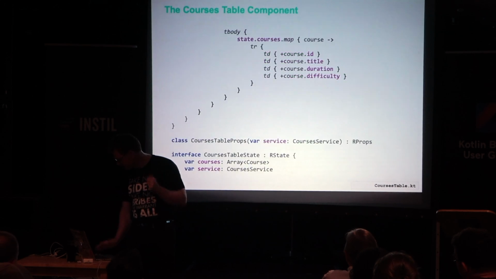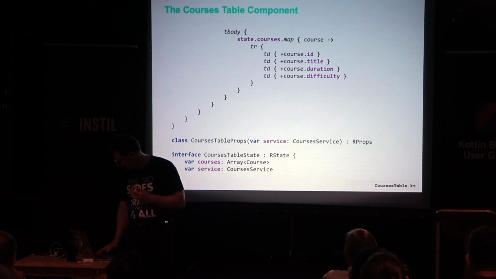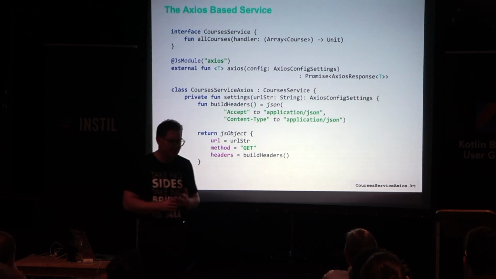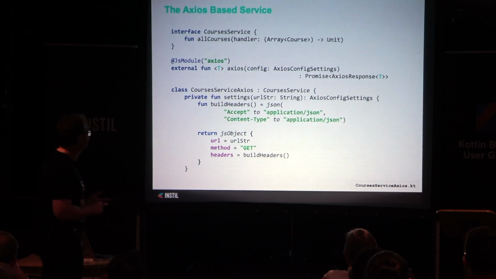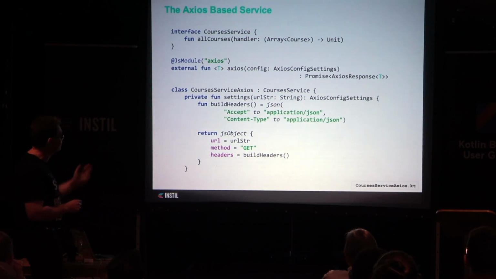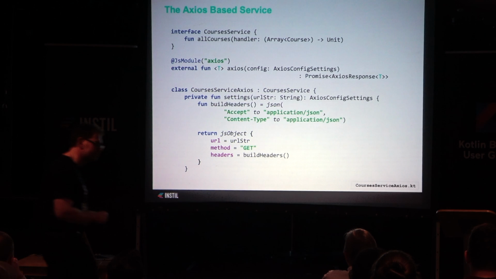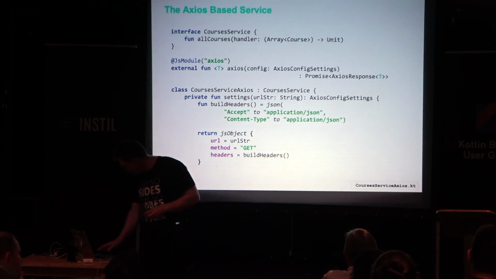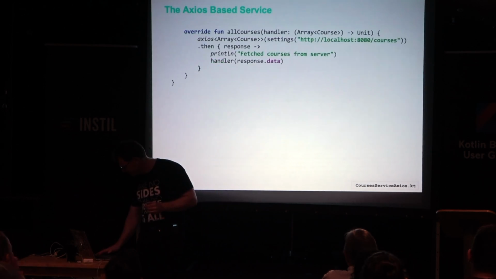So there's the top of the table, and there's the bottom of the table there. And again, I can use that JS module annotation to wrap up Axios, just like I was doing before, okay? And everything works very nicely indeed. So everybody okay with those?